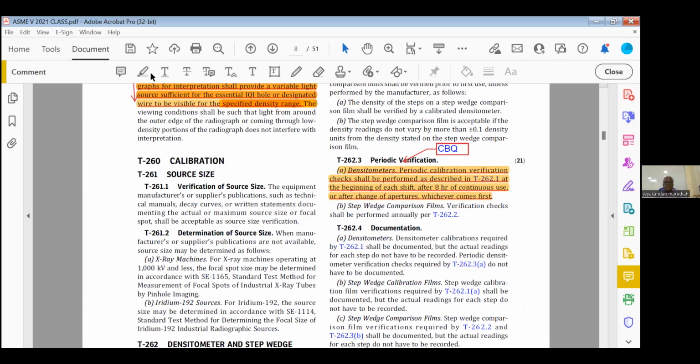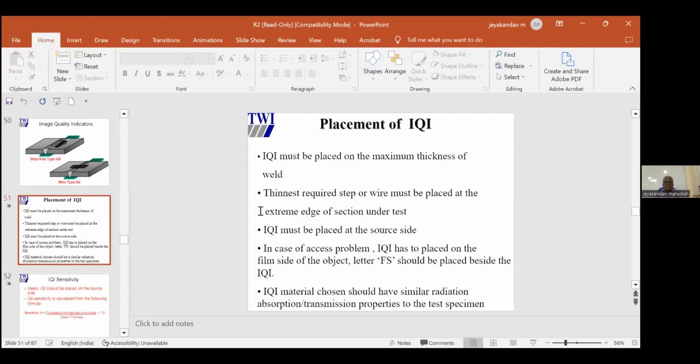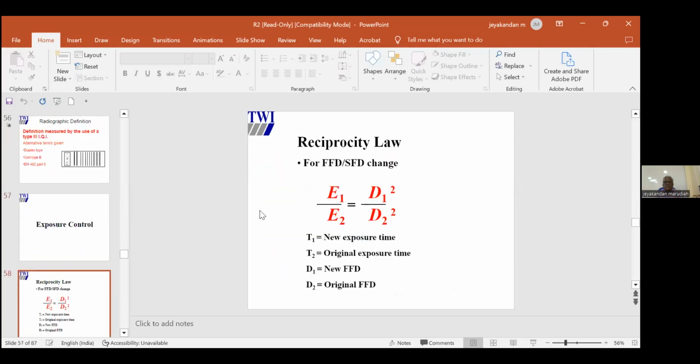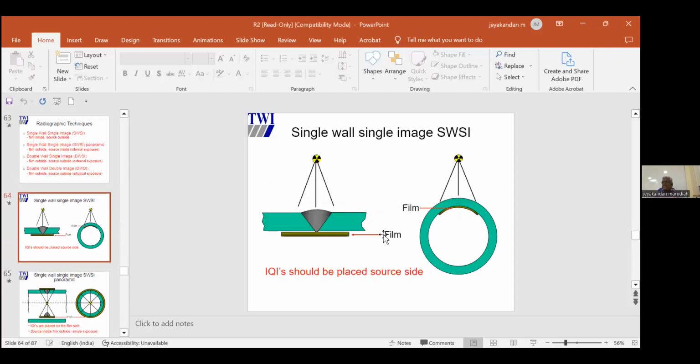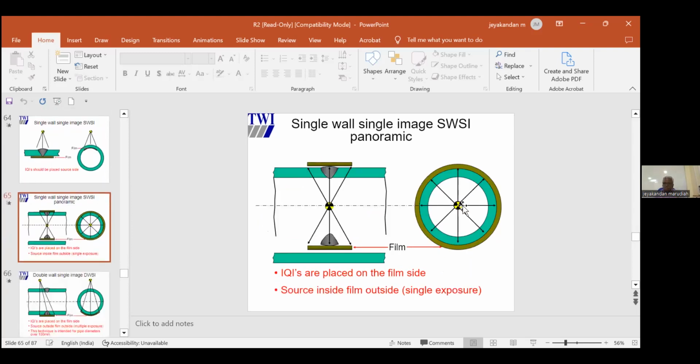Now coming back to techniques. See, what are the basic techniques we have? Single wall single image, double wall single image, double wall double image. Now, what is single wall single image? Radiation passes through one wall, like this plate or pipe. One wall and we can keep the film. This is single wall single image. But for pipe, single wall single image, you should have access inside. If you keep the source at the center, it is called panoramic.